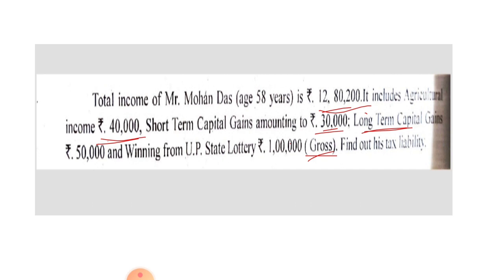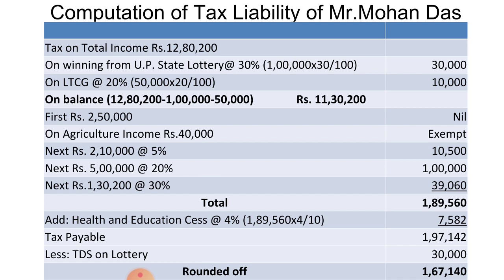Okay. Let us calculate the tax liability of Mr. Mohan Das. See the computation here. Tax on total income 12,80,200 rupees. Out of that you have to calculate tax on winning from UP state lottery at the rate of 30%.